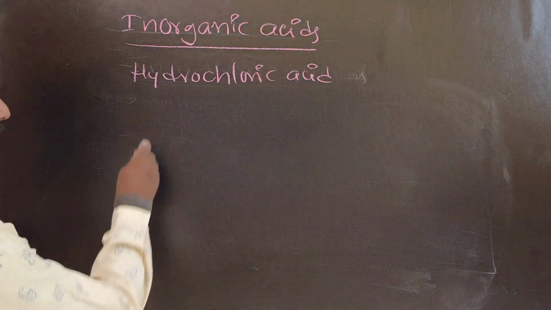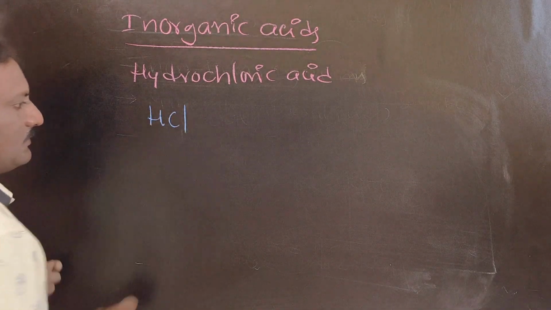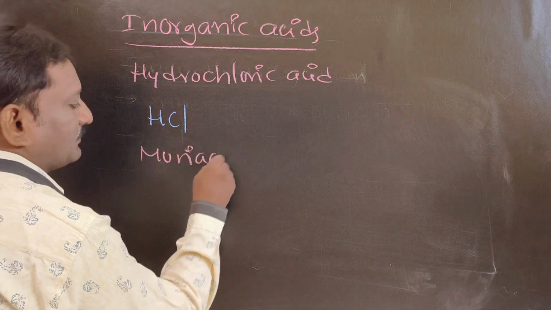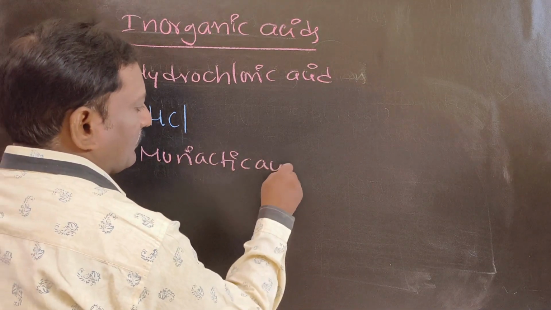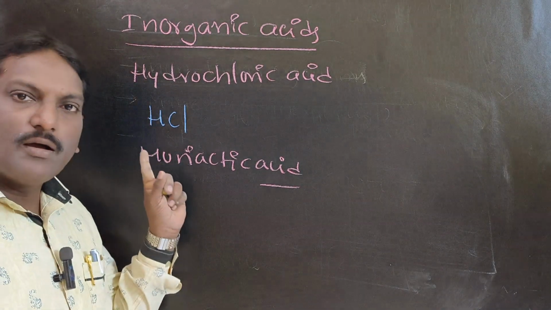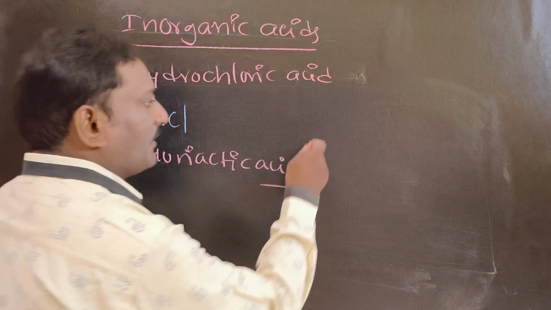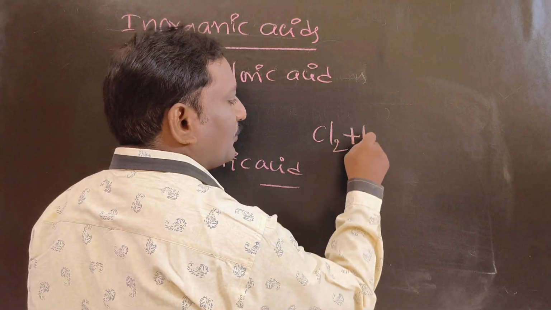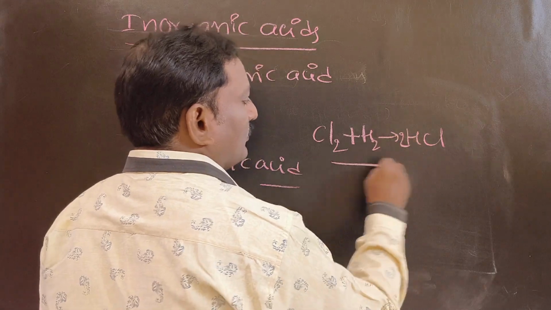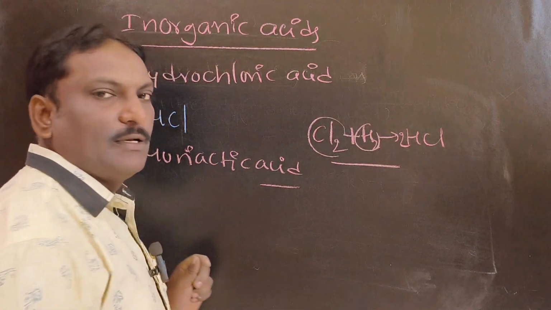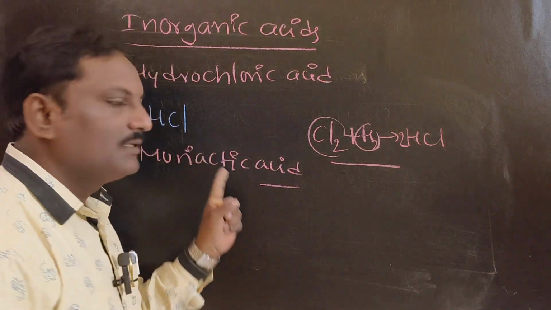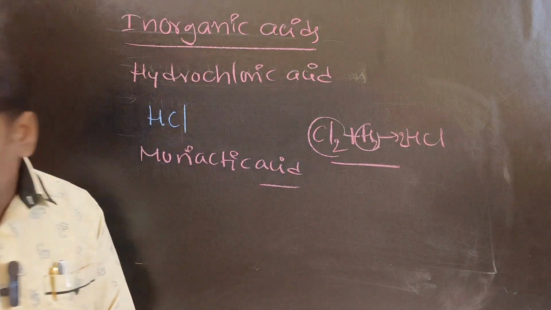Hydrochloric acid, formula HCl. This is also called muriatic acid. It is an inorganic acid because it is prepared by the combination of chlorine and hydrogen. So these are prepared from the minerals on the earth, non-living organisms. That's why it is considered an inorganic acid. Next one.